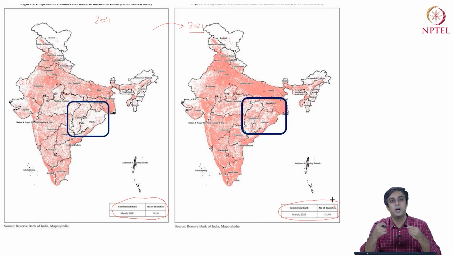That's one way to understand the world around us, right? So how and by how much and what. So what has happened? Well, the number of bank branches has gone up. By how much? Well, by about 70 to 80%, right? But where has it come from?